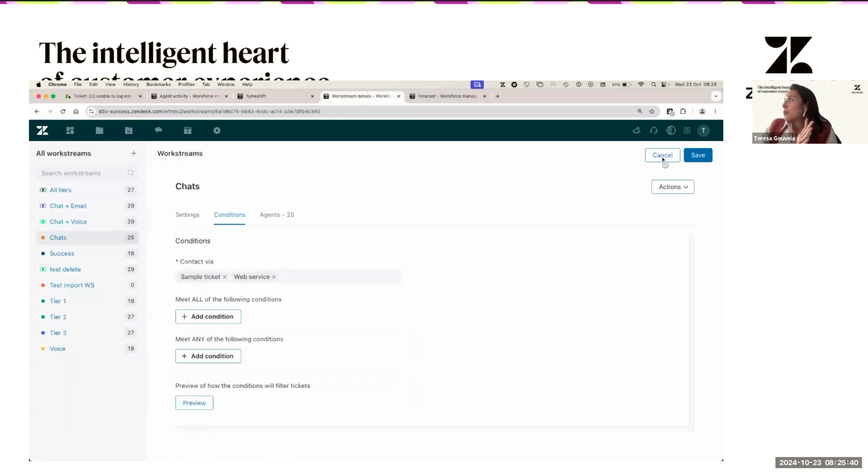When you are setting up the workstreams, it's normal, I would say, at the beginning to be a work in progress, because even if it sounds easy peasy, sometimes, especially when you're using tags, maybe there are tags that are being triggered and it can be a bit messy. So at the beginning there's always a work in progress when it comes to Workstreams, because you might have tickets that agents are working on that we are not capturing on the Workstream, because those tickets don't have the same conditions that you already set up on the Workstreams.